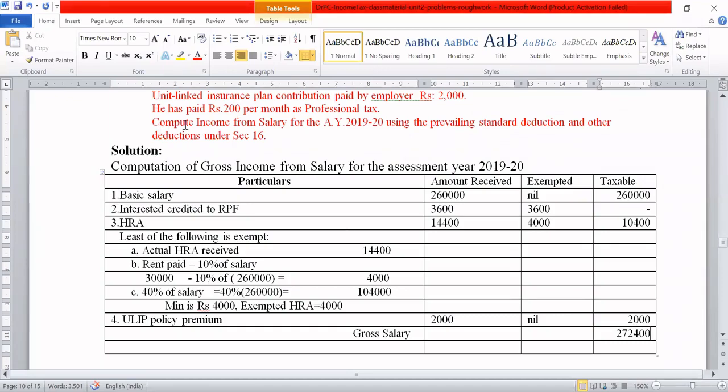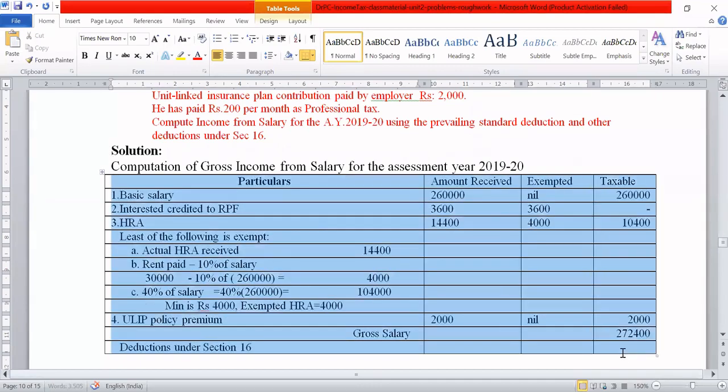But he is asking you to find out the income from salary, after adjusting the standard deduction and other deductions under section 16. Let us see now what the other deductions under section 16 are. There are 3 deductions under section 16. I'm going to reduce the font size a little.